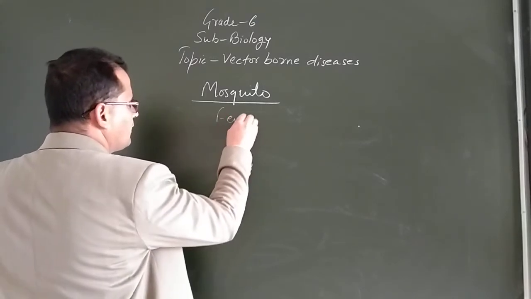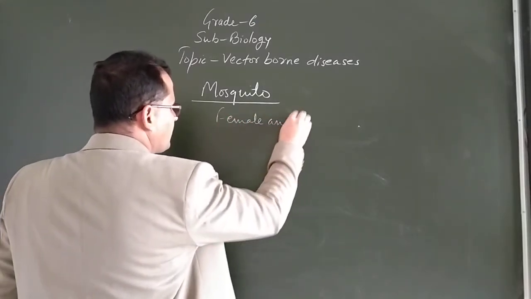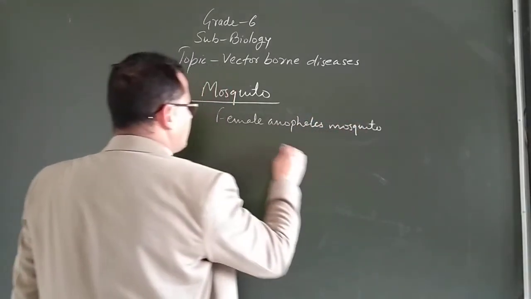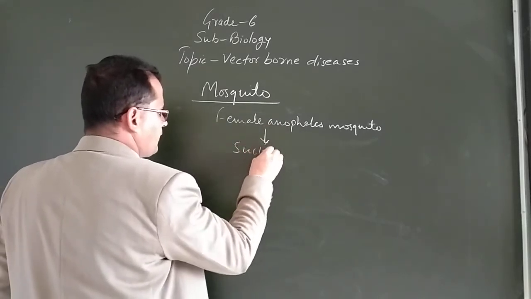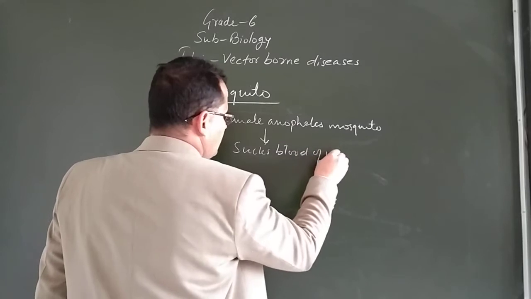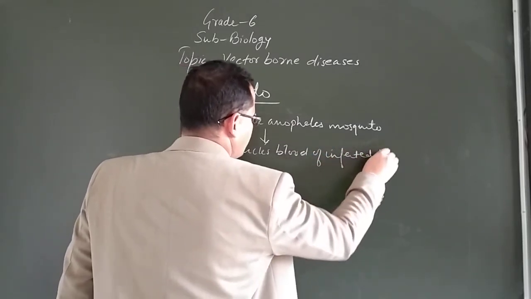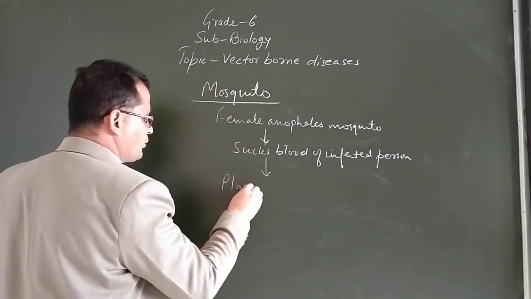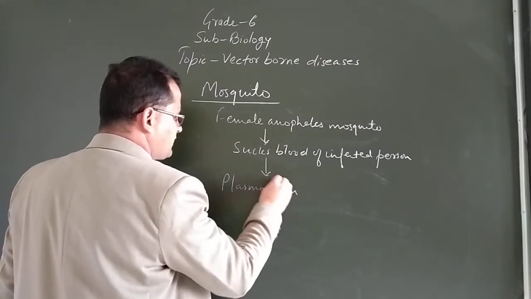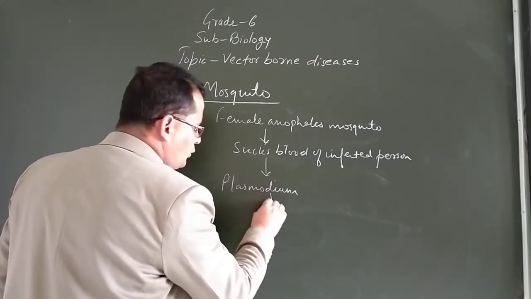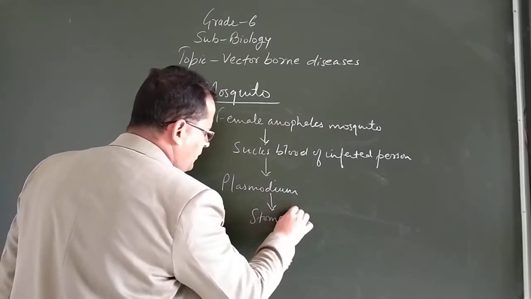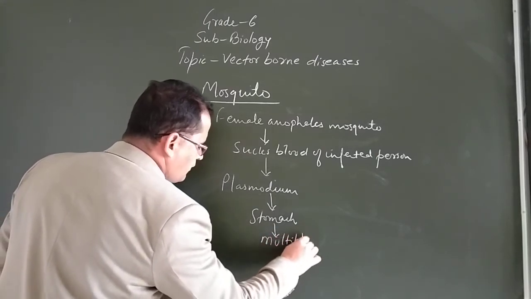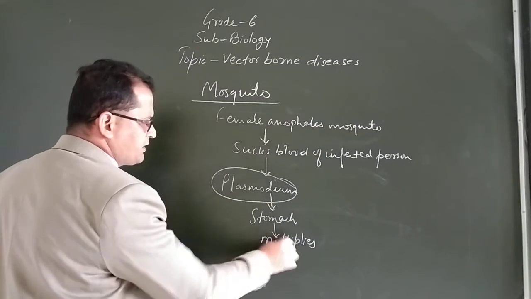When female Anopheles mosquito sucks blood of an infected person, that Plasmodium, a protozoan parasite, enters into the stomach of the female Anopheles mosquito. In the stomach this Plasmodium multiplies.